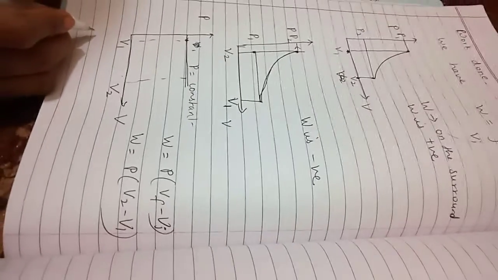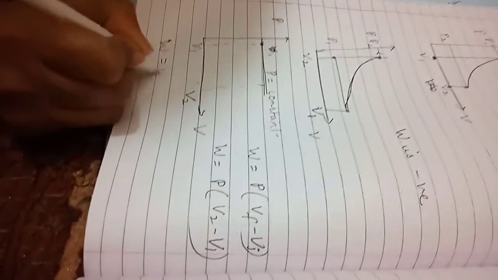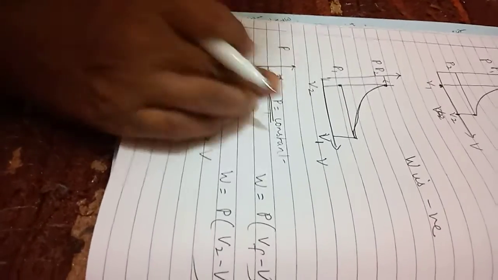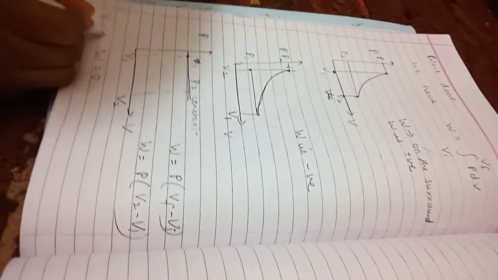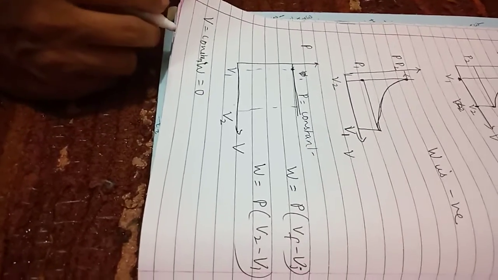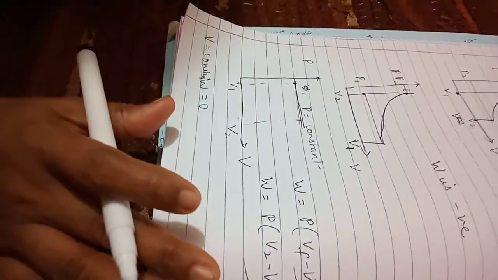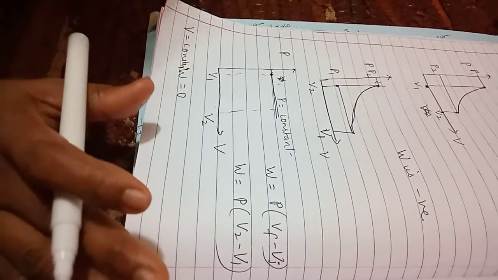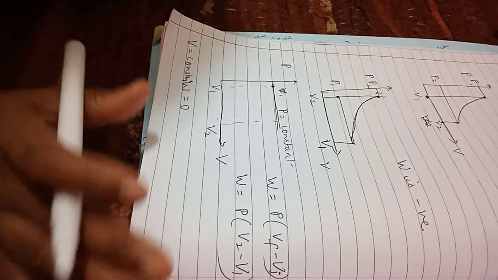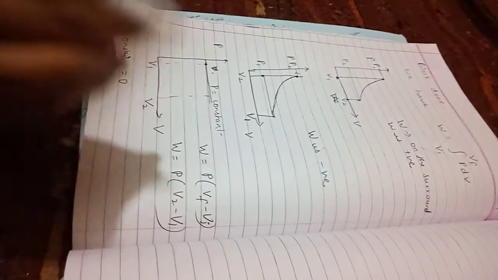And samjha, if the pressure is increased or decreased but the volume is kept constant, then work done is 0. This is when pressure is kept constant but volume is increased from V1 to V2. On the other hand, if you keep volume constant, whatever you do regarding pressure, the work done is 0, because when the volume is kept constant, there is no expansion or compression of the gas, therefore no work is done. So work done is 0.